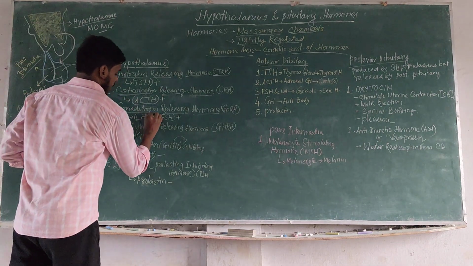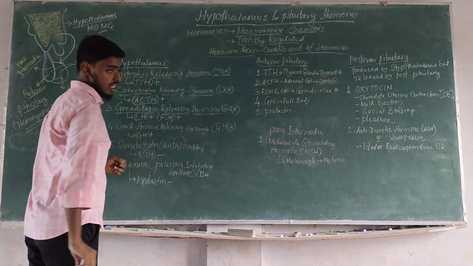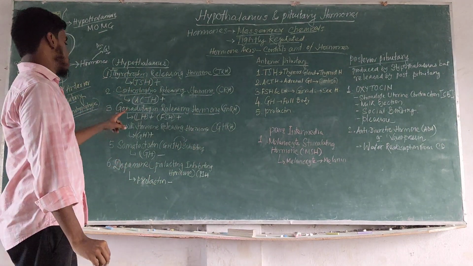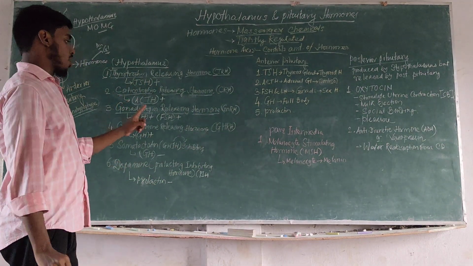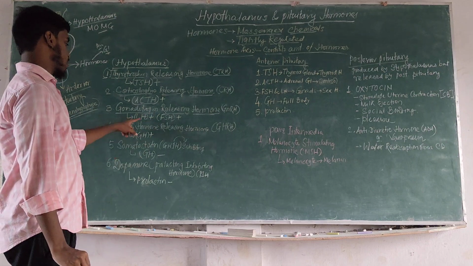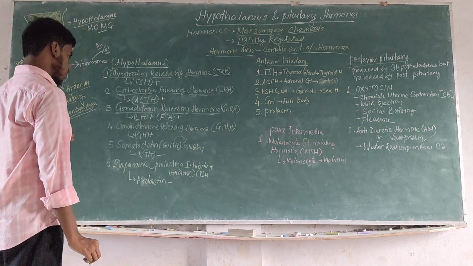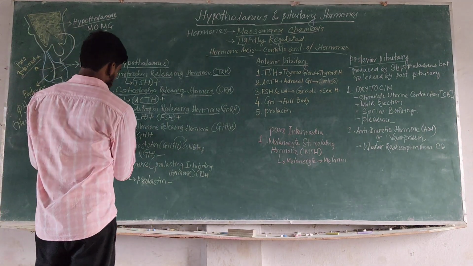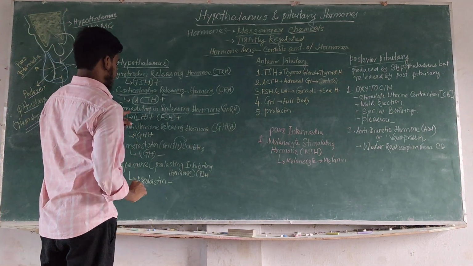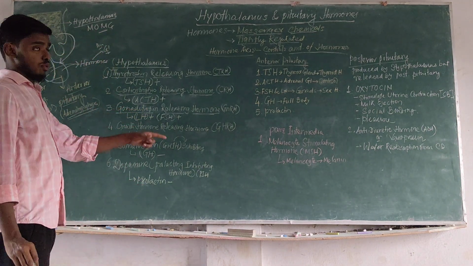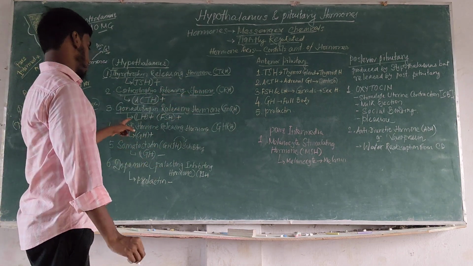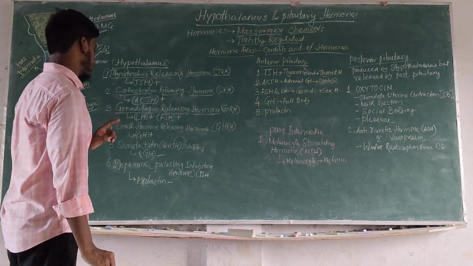Then gonadotropin releasing hormone or GnRH. GnRH goes to the anterior pituitary and helps to release luteinizing hormone and follicle stimulating hormone.